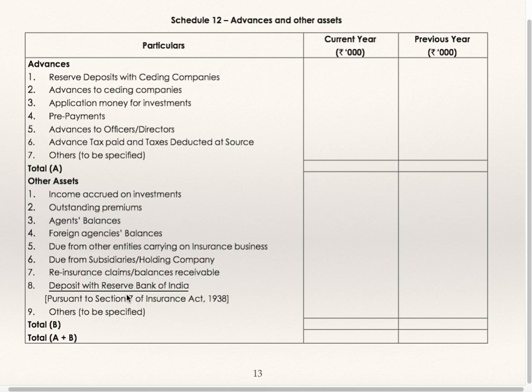Deposit with Reserve Bank of India is very important. Sometimes you get it in adjustment. If you get a deposit with Reserve Bank of India, it is to be shown under schedule number 12. Total of B. Now the total is total of A plus total of B.